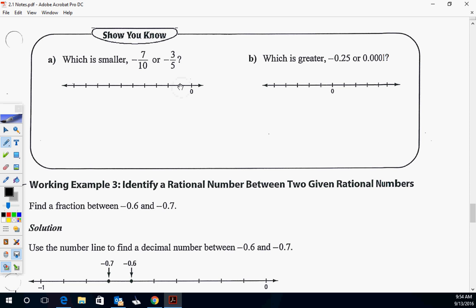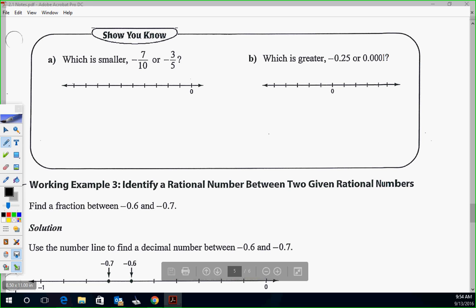Let's see, 1, 2, 3. Let's get my pen here. Yeah, we could do that too. 1, 2, 3, 4, 5, 6, 7, 8, 9, 10 again. So here's negative 1. Okay, so no one said make a common denominator. Sure, we can do that.